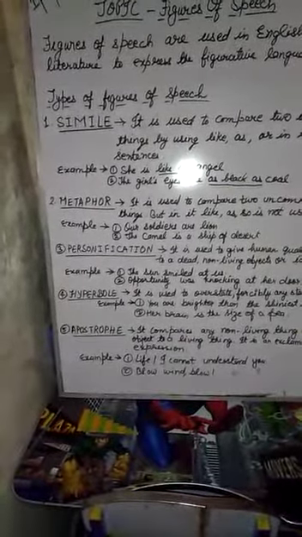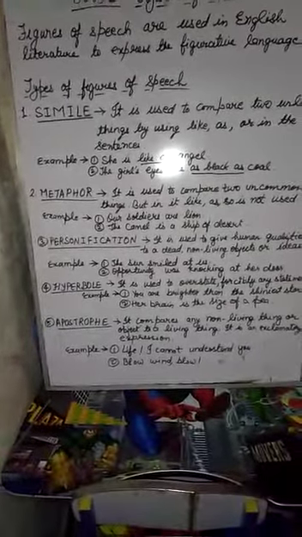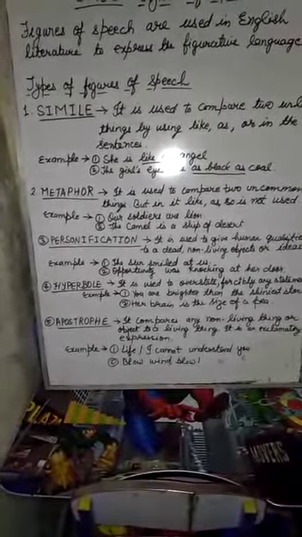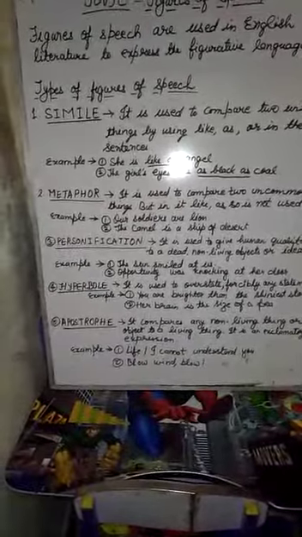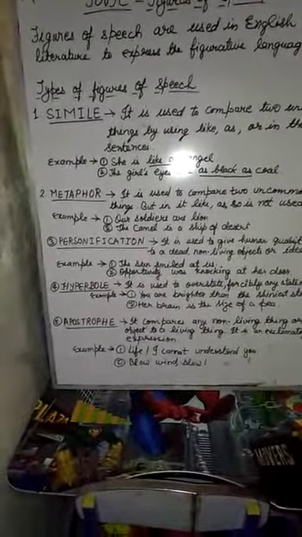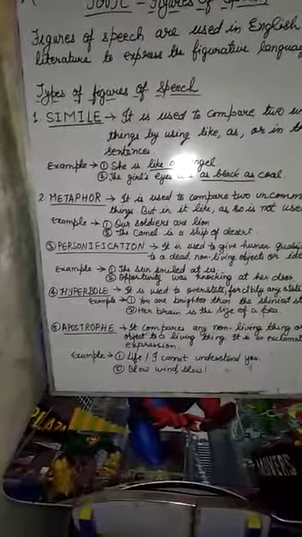These are some of the figures of speech that are commonly used, and slowly we will go further. For this class we have taken these five figures of speech to understand the main figures of speech used in English literature.